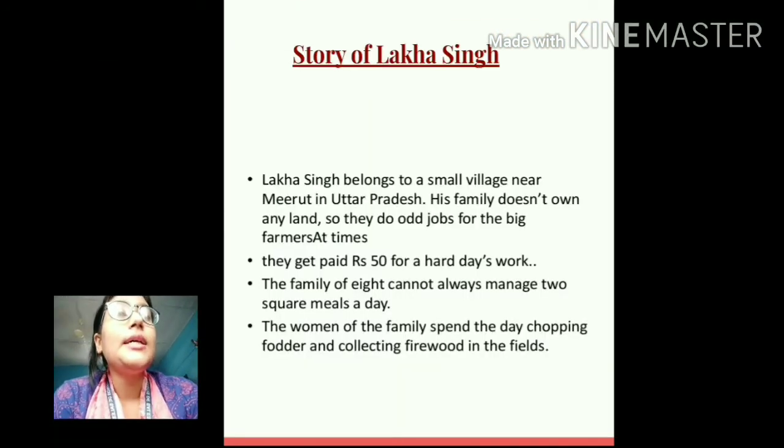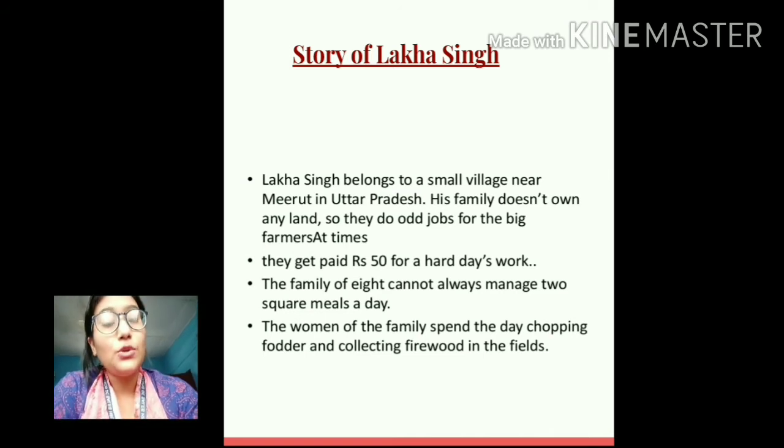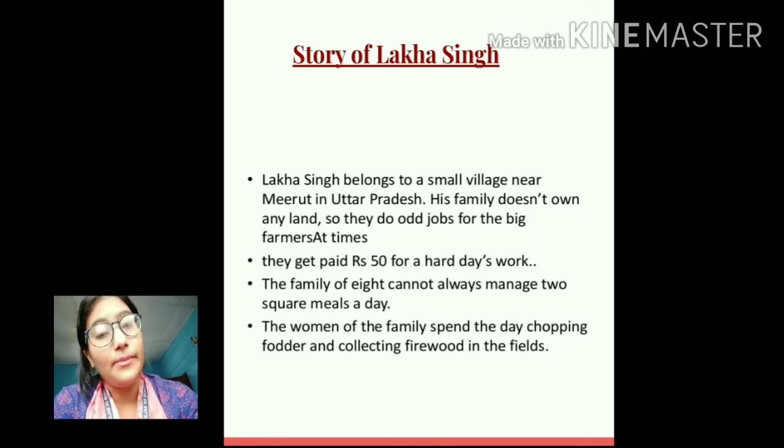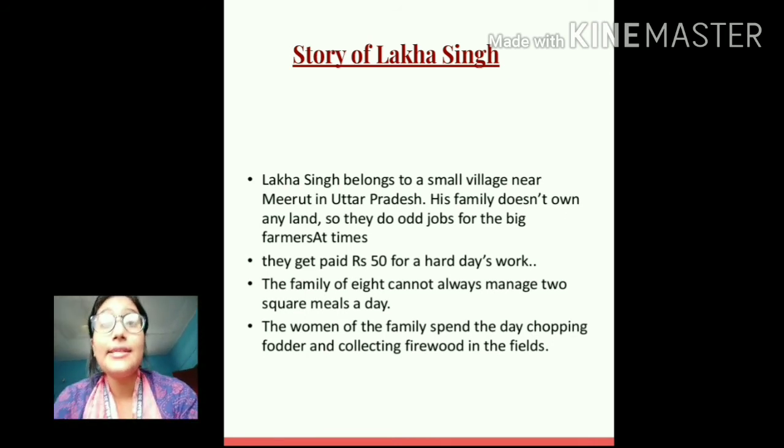So students, this is the story of Lakha Singh. Lakha Singh is a person who belongs to a small village near Meerut in Uttar Pradesh. Lakha Singh's family do not have their own land, so they have to do various kinds of odd jobs for the big farmers. That means since Lakha Singh does not have his own land, he has to do odd jobs for the other large farmers. His work is not fixed and so is his income.